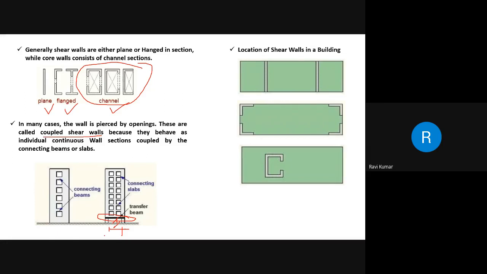Now next comes, okay sir, I'm going to design a shear wall. Where can the shear wall be located in a building? My dear friends, the shape and plan position of the shear wall influences the behavior of the structure considerably. Structurally, the best location for the shear wall is in the center of each half of the building, which is what you are seeing on the right hand side.